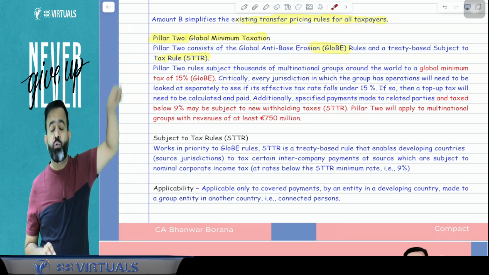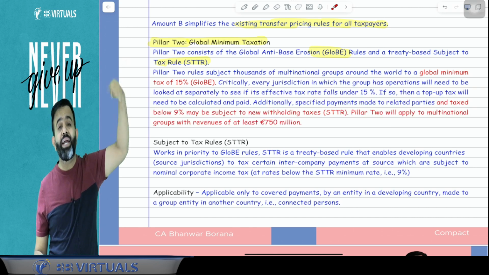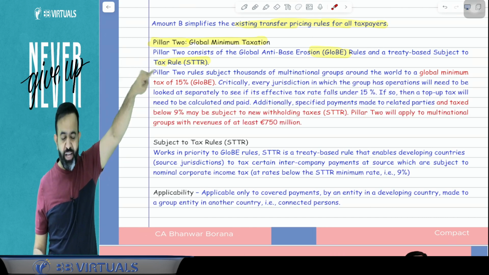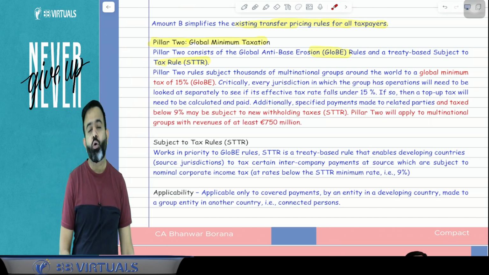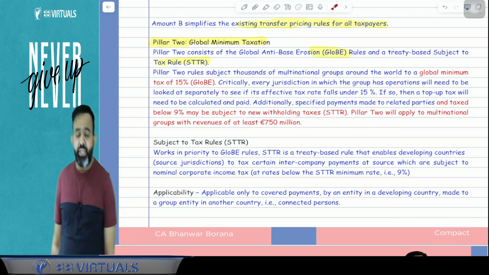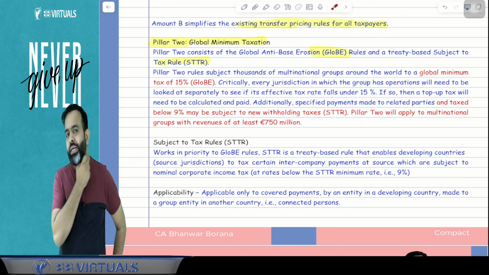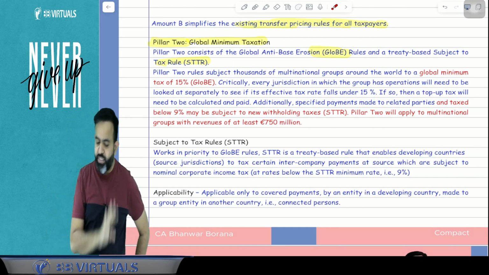And guys, pillar 1 was applicable when their turnover was more than 20 billion euros. But here pillar 2 is applicable only when their group revenue is 750 million euros. Now guys, there are two types of rules. One is the GloBE rule and one is the STTR. STTR means subject to tax rule.